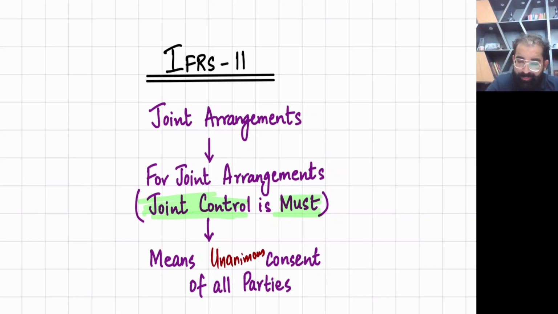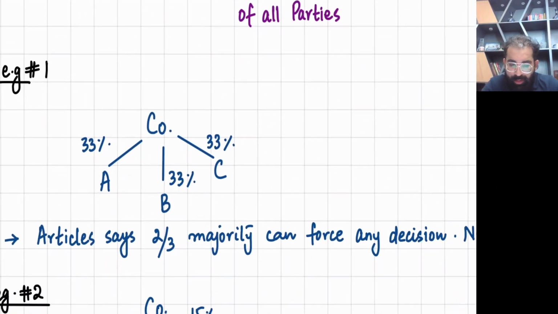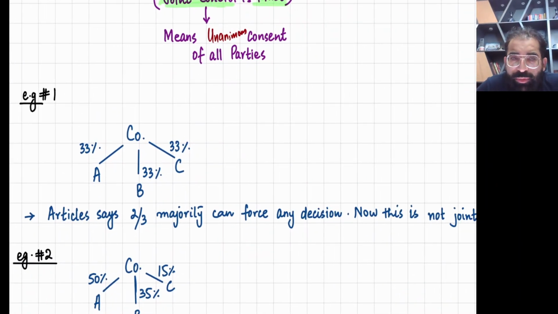Okay. So now, these were historic past papers. These are a few examples and we need to see whether in this question it is joint control or not. See now, A, B, and C are three investors holding 33% shares of this. Let me write the name of this company, Y company.